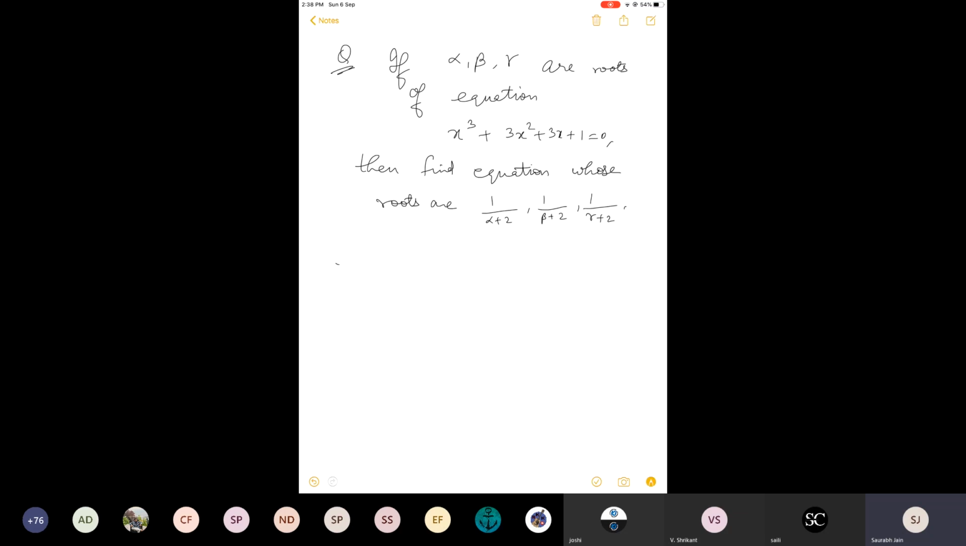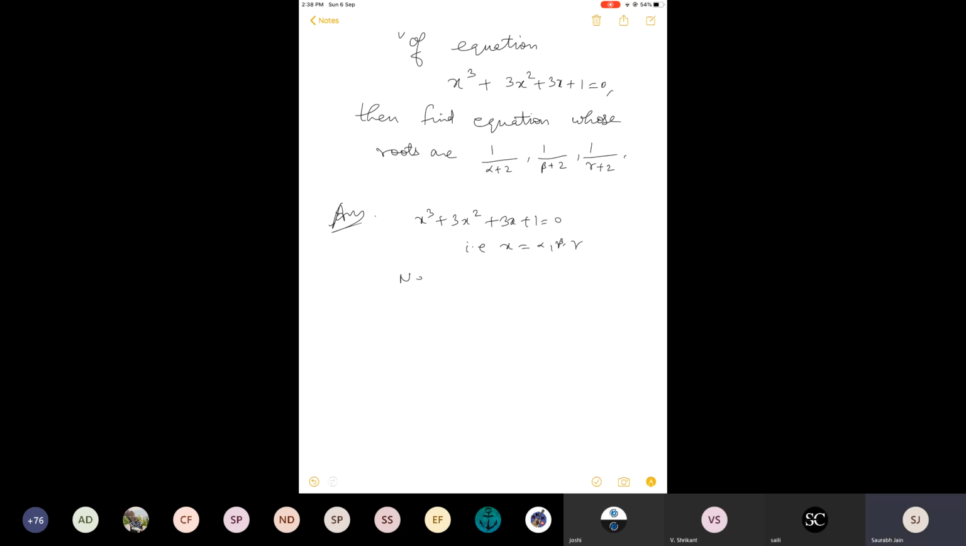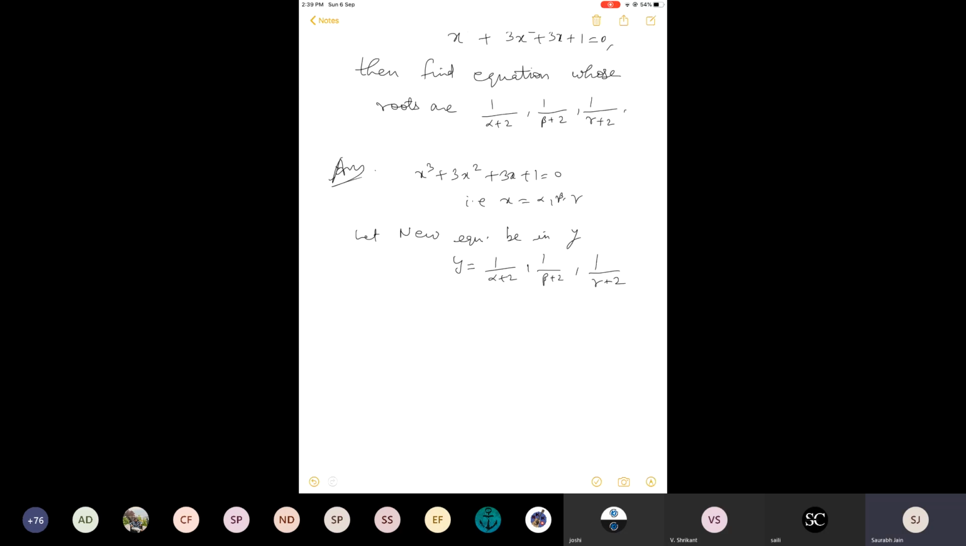See what is given. This equation, that is the cubic equation, has roots alpha, beta, gamma. That means x is alpha, beta, gamma. Let the new equation be in y. Its roots are given: 1 by alpha plus 2, 1 upon beta plus 2, 1 upon gamma plus 2. So can anyone tell me what is the relation between y and x from here? So y is equal to 1 upon x plus 2.